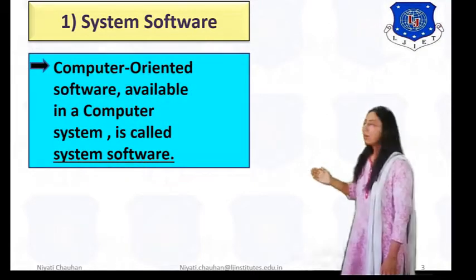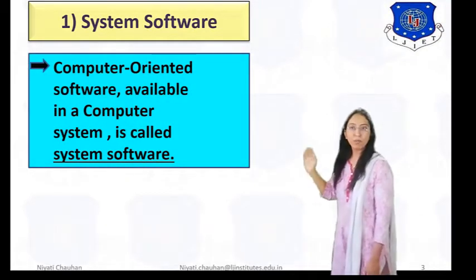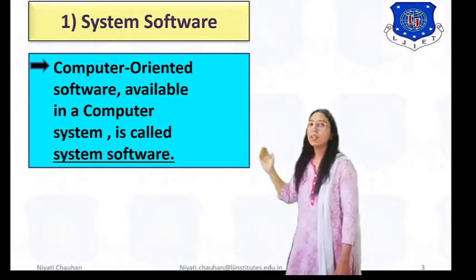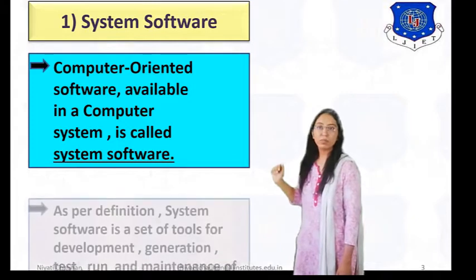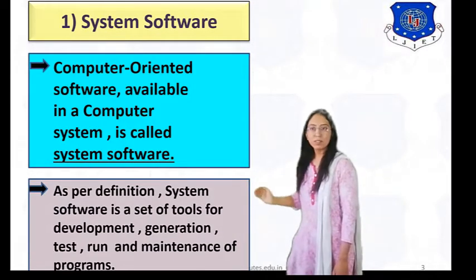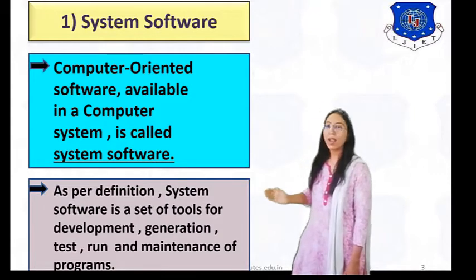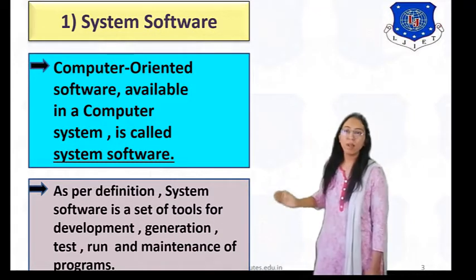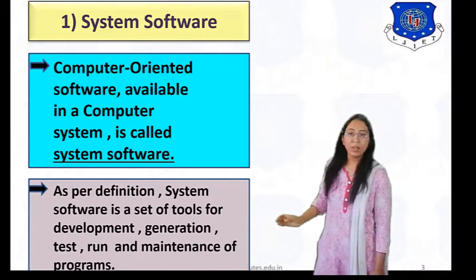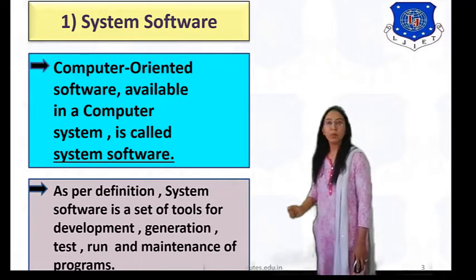We know that computer-oriented software available in a computer system is called system software. As per the definition, system software is a set of tools for development, generation, test, run and maintenance of programs.